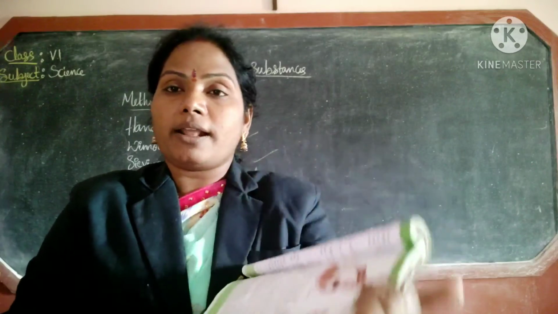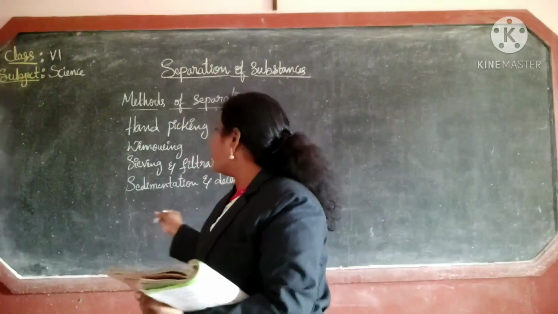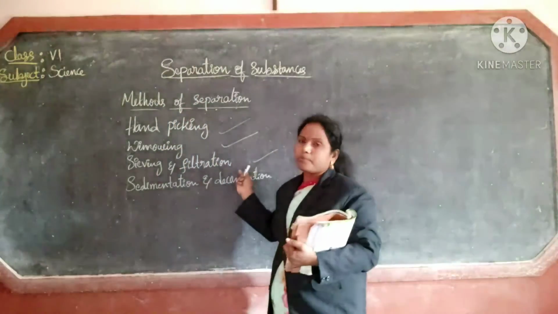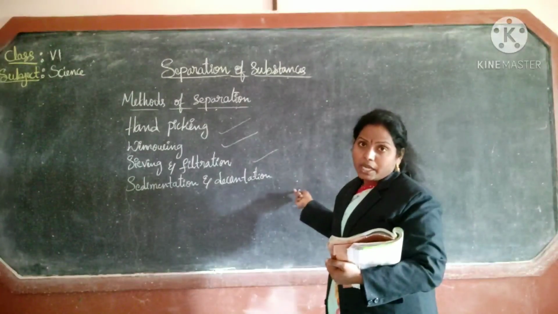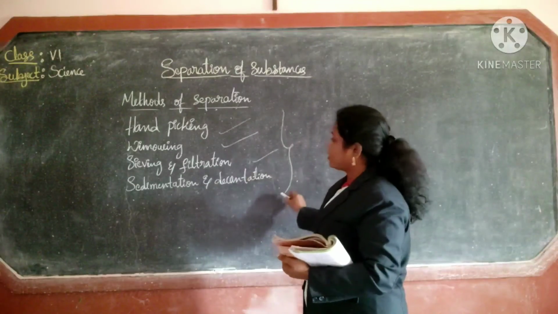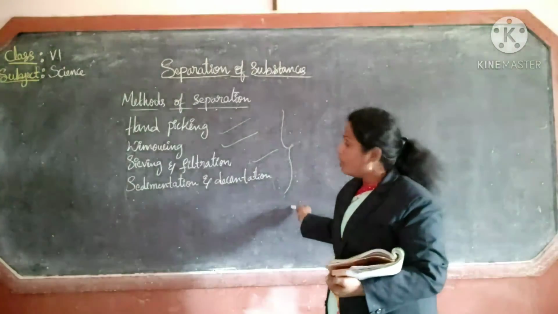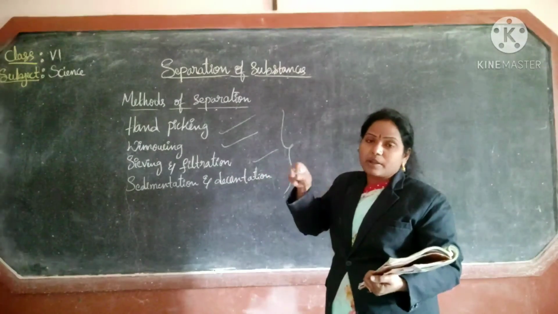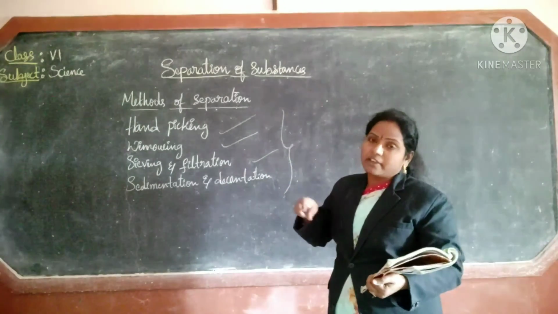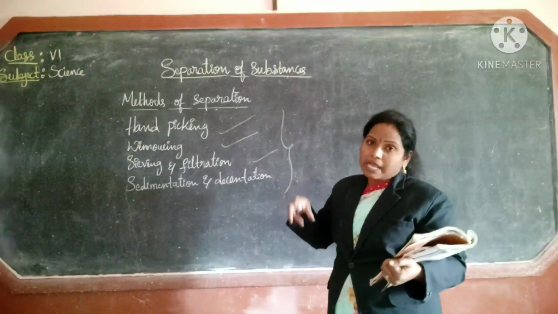Are you understanding clearly? These are the different topics, processes you observe at your home. These are all daily activities at your home. Hand picking is removing waste materials from the rice, or separating different vegetables from a basket.